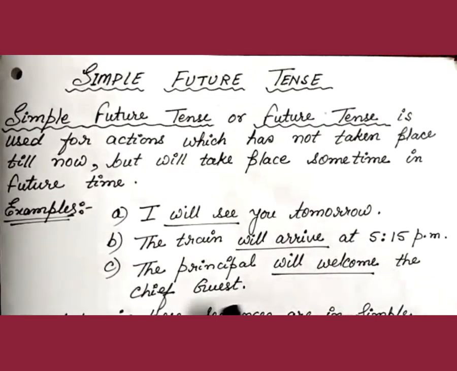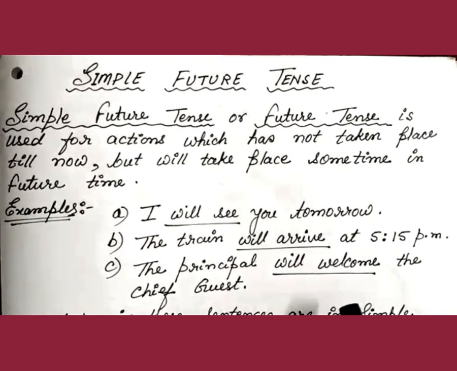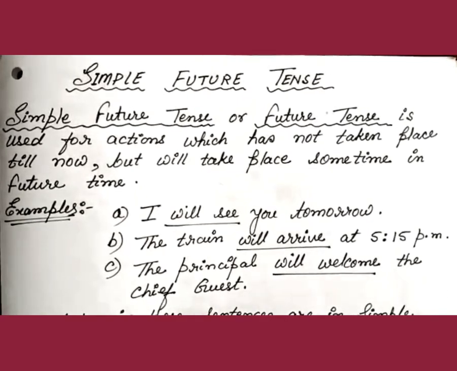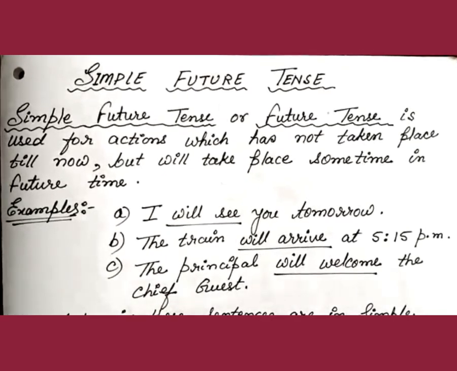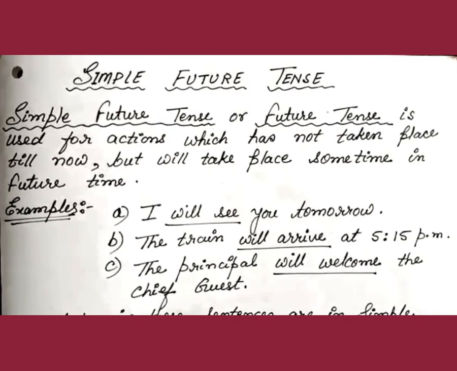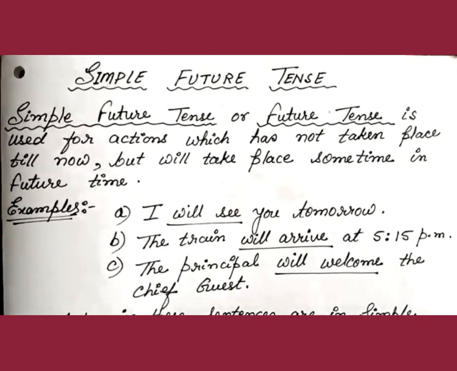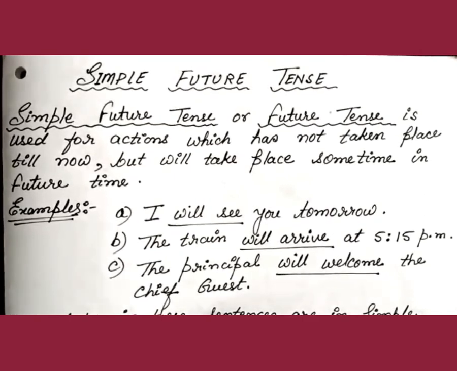The third example: the principal will welcome the chief guest. Here also you find that the principal has not yet welcomed the chief guest. When the chief guest arrives, then the principal is going to welcome the chief guest. Or it might be the question was, who will welcome the chief guest?